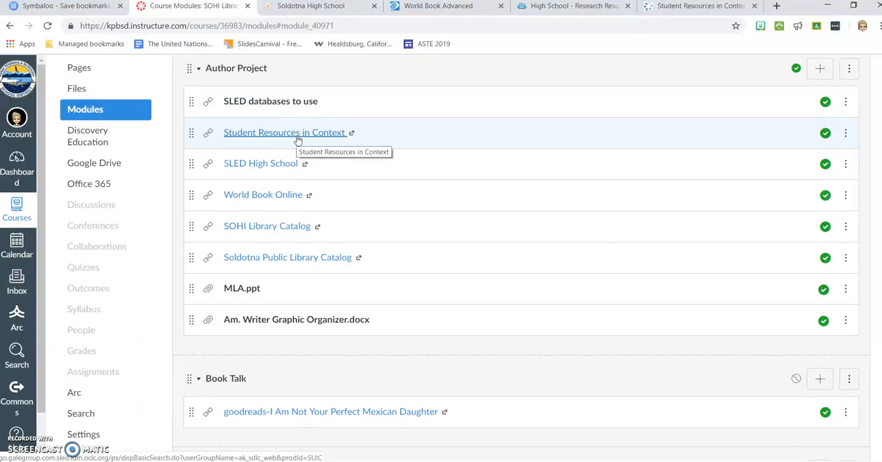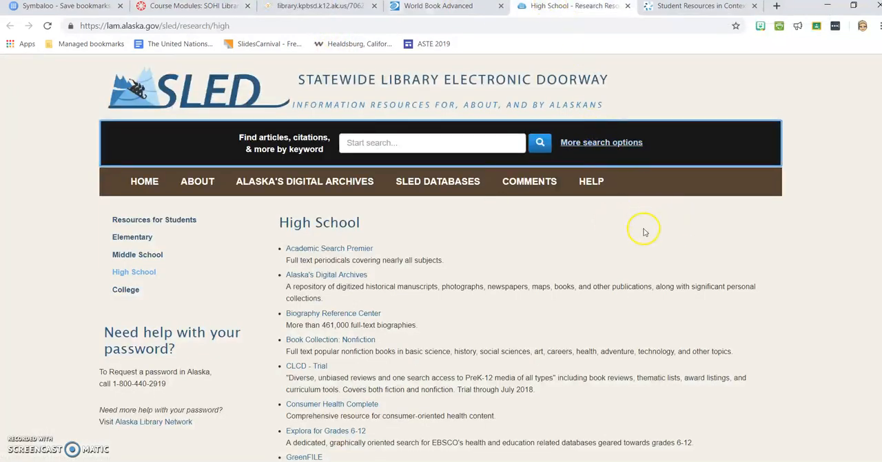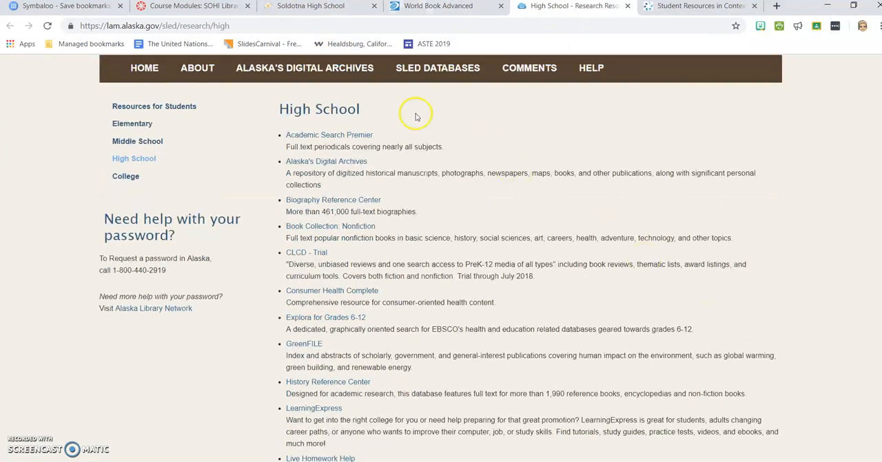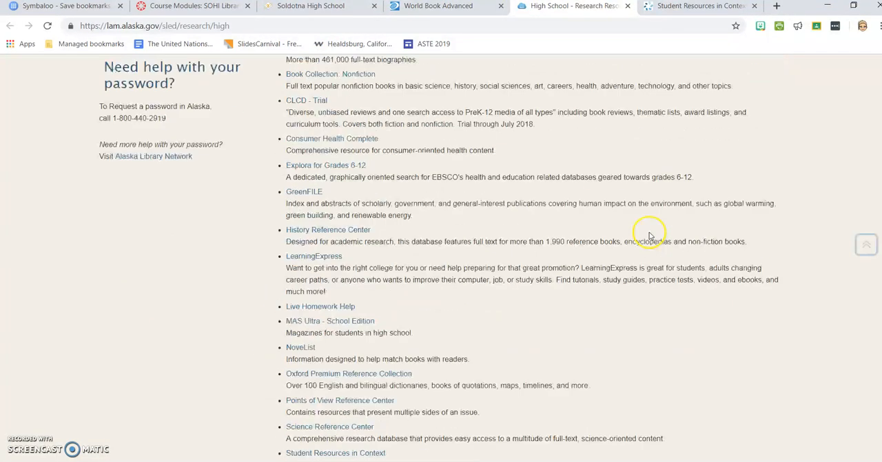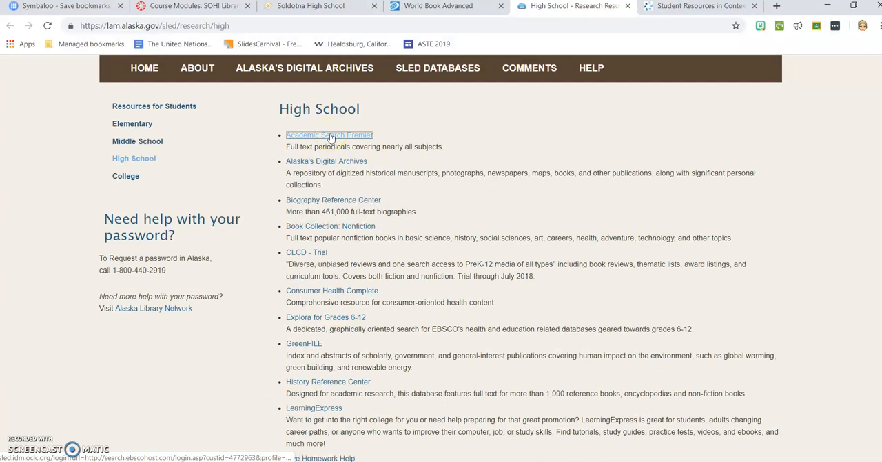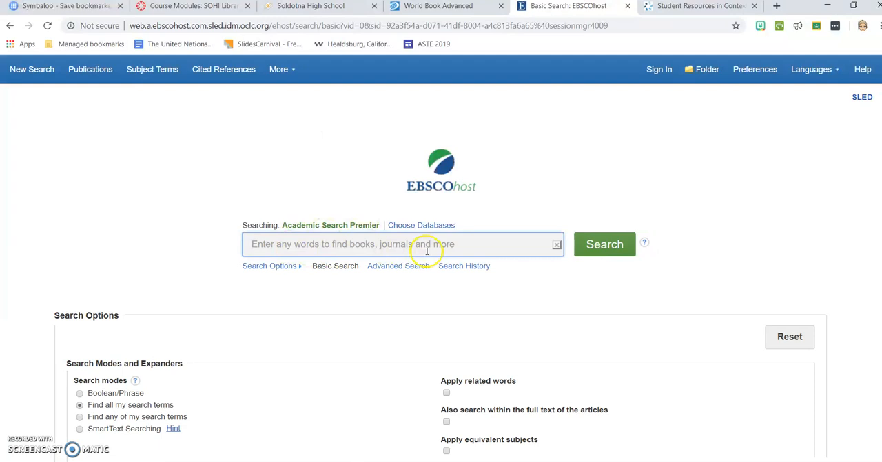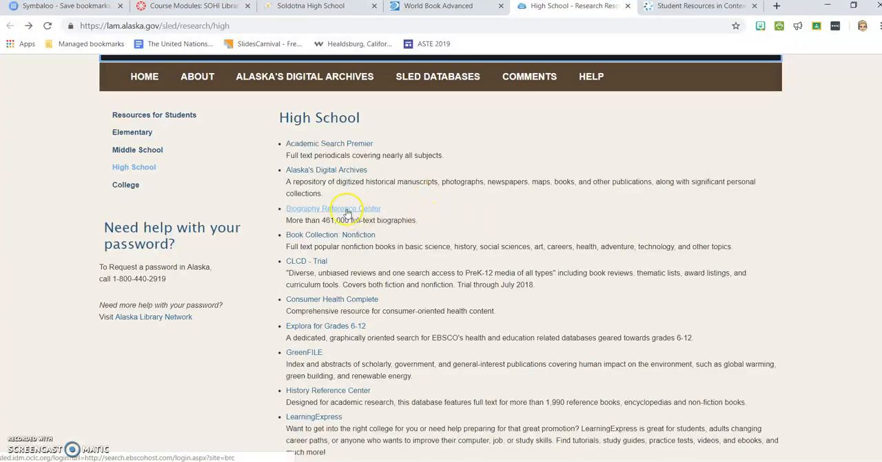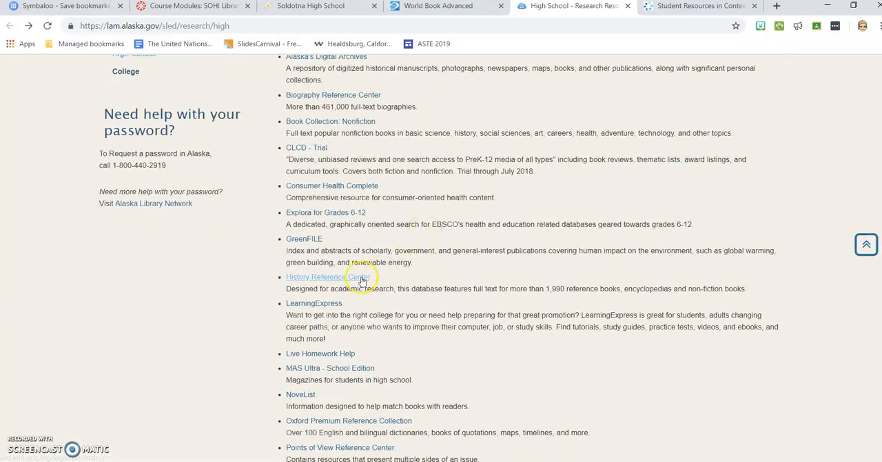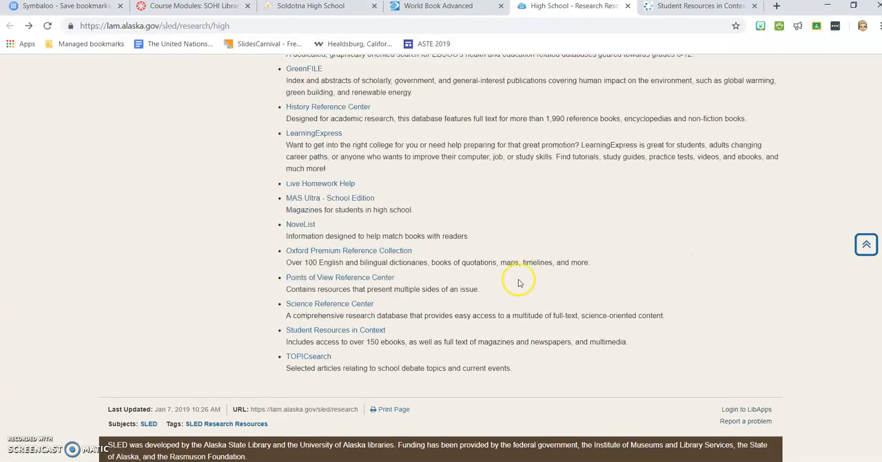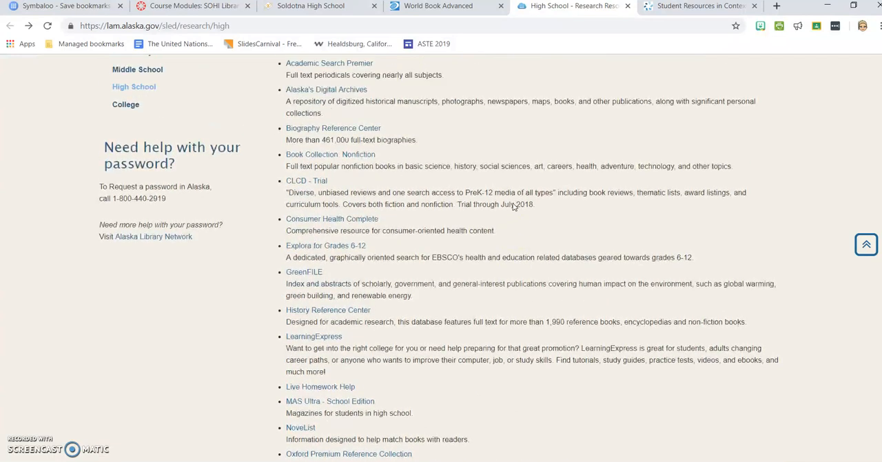The next one is just SLED in general. Let me show you what that looks like. This is what your SLED is going to look like. And here's all the high school resources. So Academic Search Premier is here, and that's where you're going to find good academic articles on your person. You can search through the Premier that way. And then here's Biography Reference Center, and then here's your History Reference Center, and then there's Student Resources and Context. You can get that down here as well. So they are in alphabetical order, and you can look for them that way.